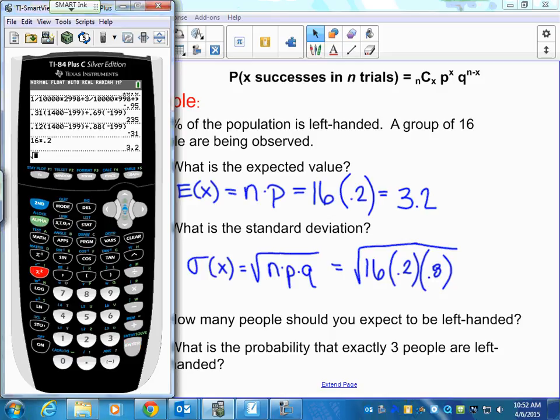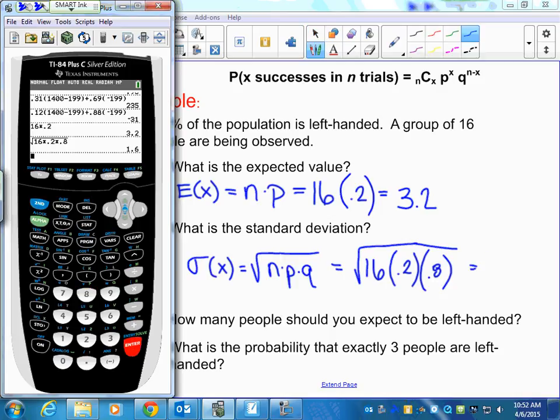And some of you will have a calculator like mine, where we'll just put everything underneath the square root and you're just fine. But let's say your calculator doesn't continue the square root over. Be very careful. In that case, you would need parentheses around this whole thing. Okay, so if you have a calculator different than mine, you might need parentheses around that whole thing. So you get 1.6.